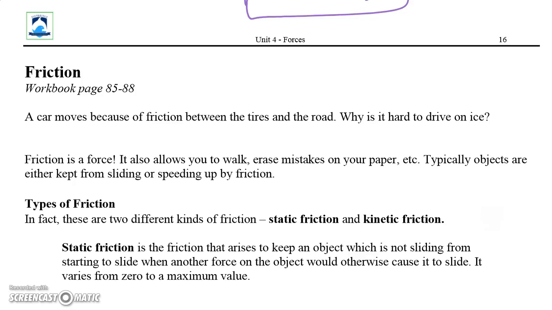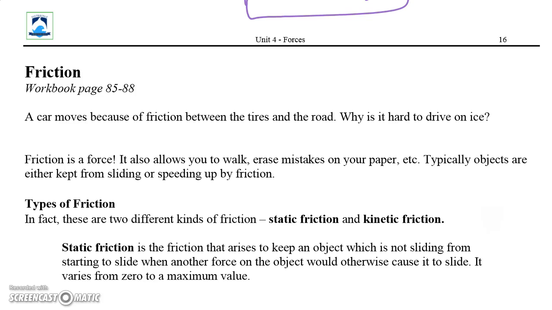Alright, welcome to the 9th video in our forces unit, where we're going to talk about friction, something we've talked about many different times. Now we're just going to get a real concrete idea of how to deal with it in problems, how to put it on free body diagrams, and how to manipulate the equation so that we can work with it.